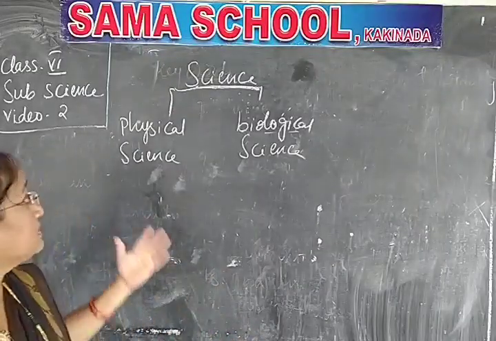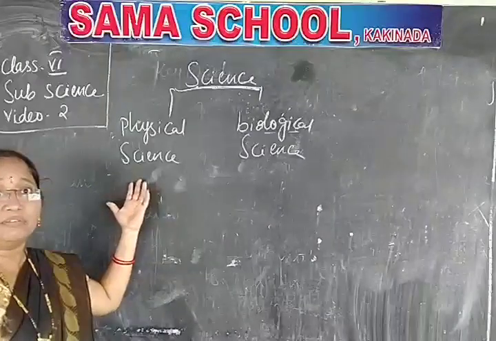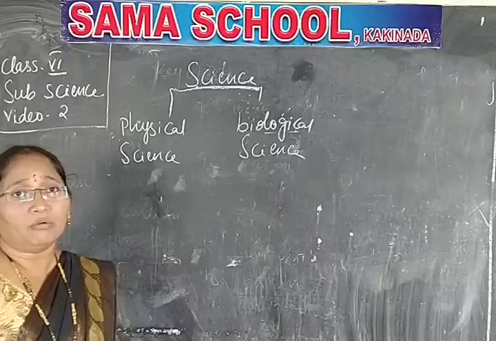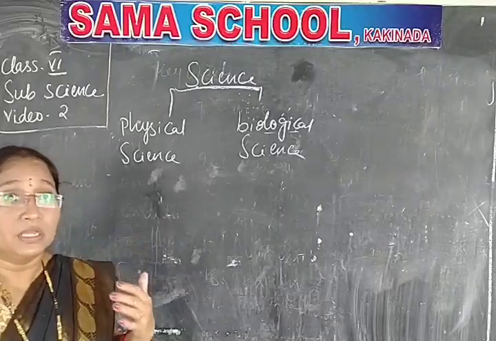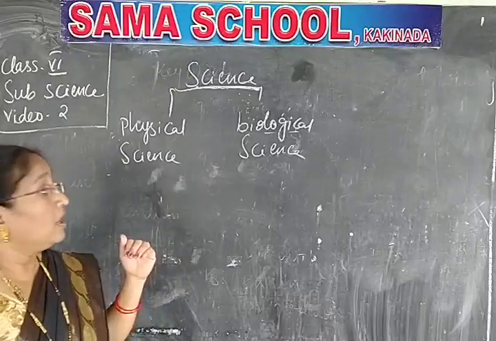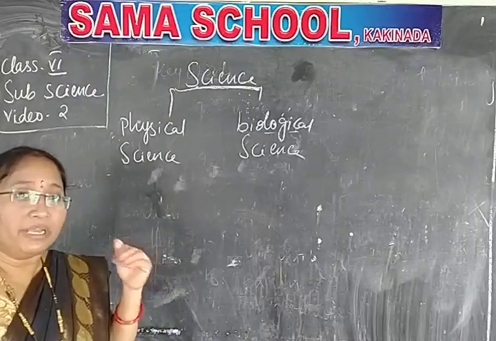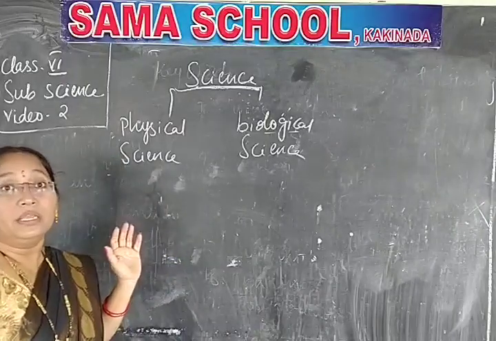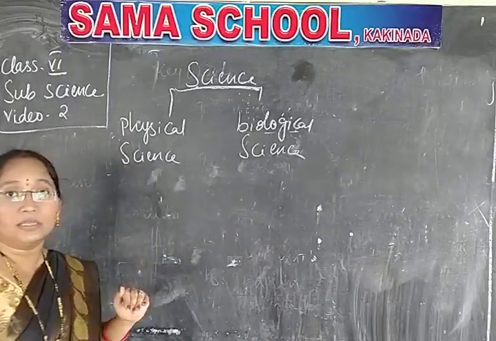Understand? In physical science you will learn about filtration, sublimation, evaporation, how we get rain, how the water and the land help us get rain, and when we get rain. These are physical phenomena involved in physical science.